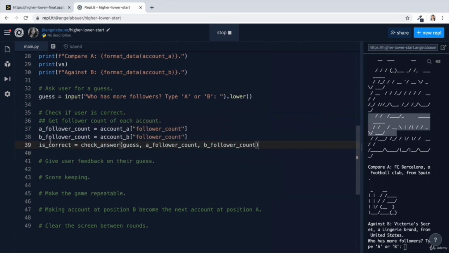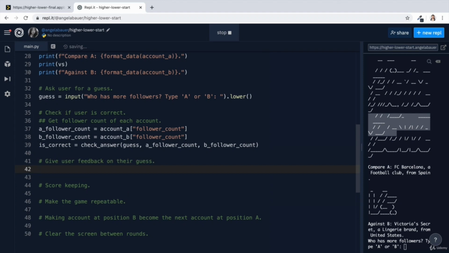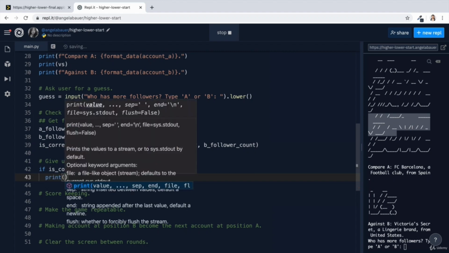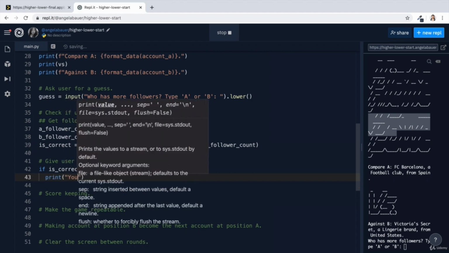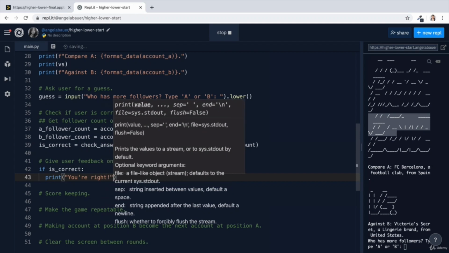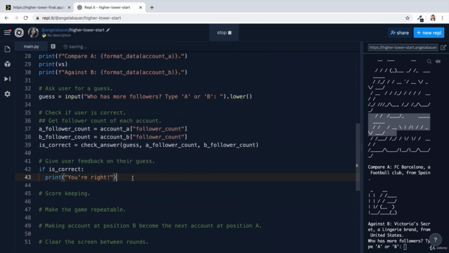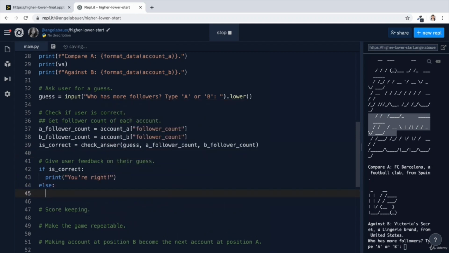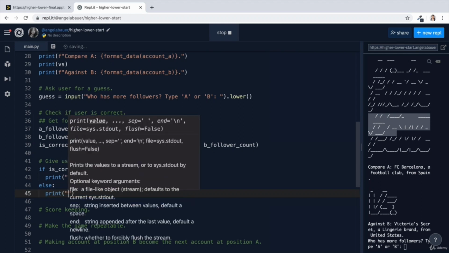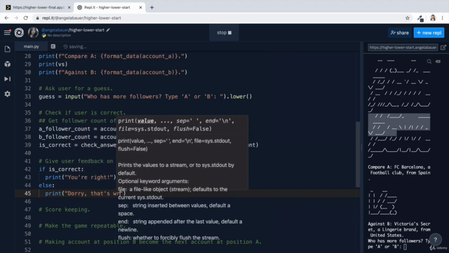Now, once we know whether they got it right or not, we can tackle the next step, which is to give the user some feedback on their guesses. So we can check, well, if isCorrect, in this case, we should probably print something like "You're right." But if they didn't get it right, then we're going to print "Sorry, that's wrong."